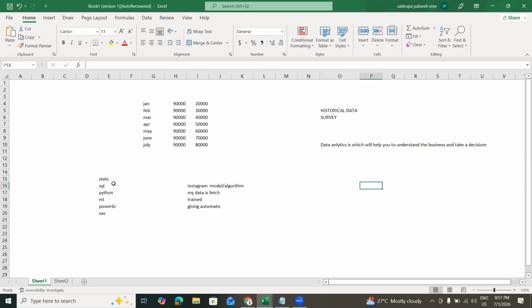What are the roles you are eligible for? You are eligible for Power BI developer, machine learning expertise, then data analyst, SQL developer, and SAS developer. This is another tool which is like Python, but a little different. This is one tool which can do everything. And there is something else called ETL developer. So this is what you are getting.